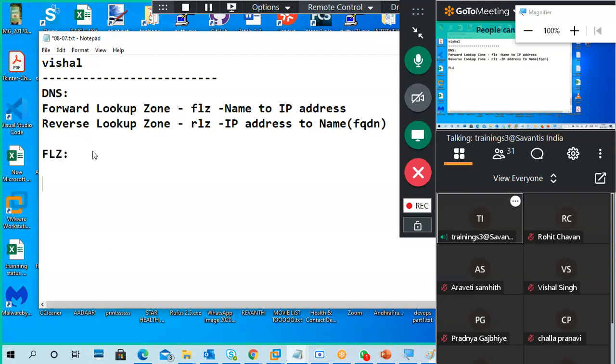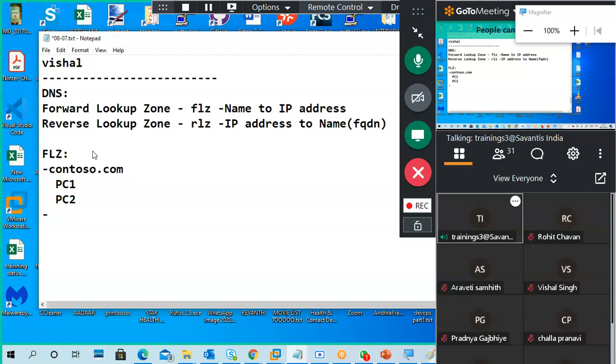So this is an FLZ. Forward lookup zone is like this. I have a domain, for example, contoso.com. This is the domain, and I can have records in the domain. For example, a PC1 record or a PC2 record. So host records or different records are there in contoso.com.